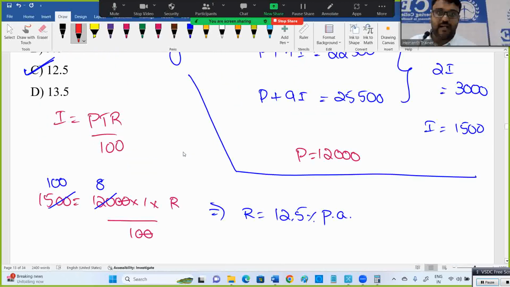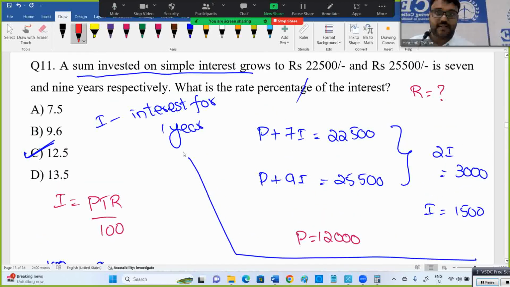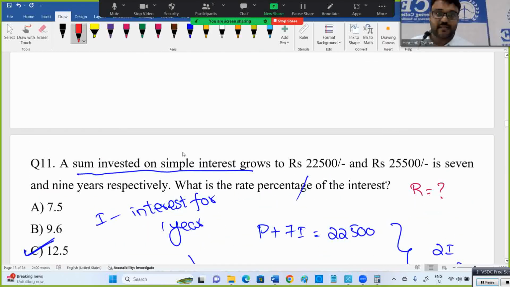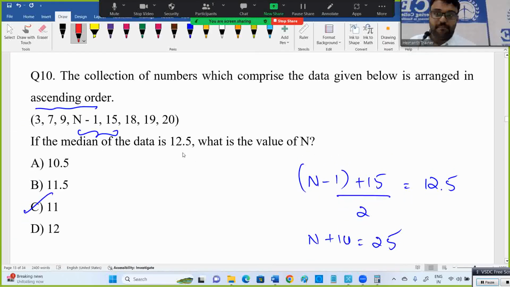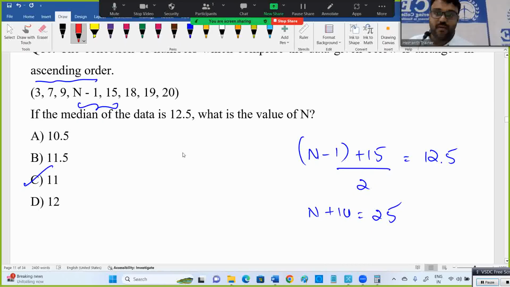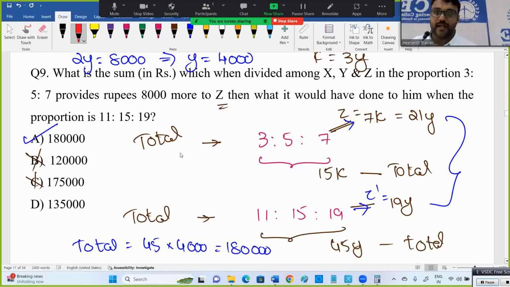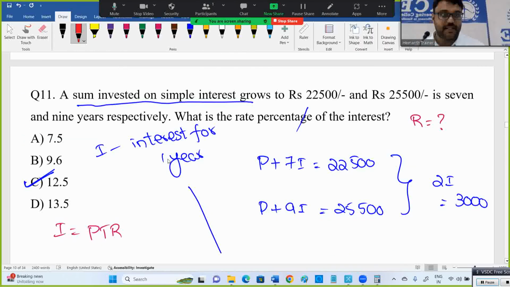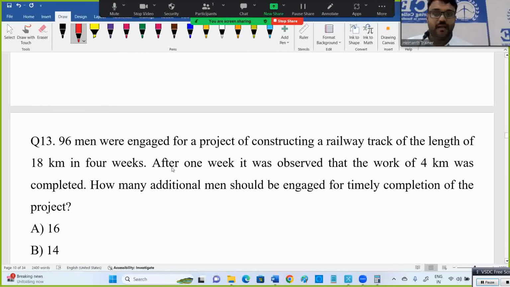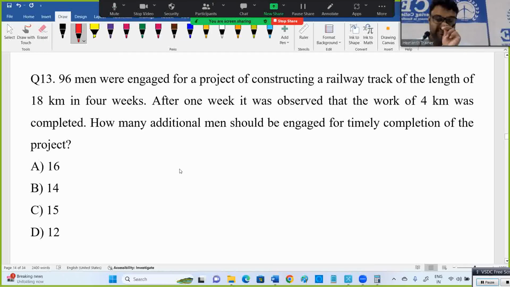More efficiency, less time taken using that way solve. And this is rate of interest. Simple interest concept. They're asking regarding rate of interest. Done. Median. I hope you got the idea. Ratios, right? So fine. Let's see about the next one. Again, time and work related question.